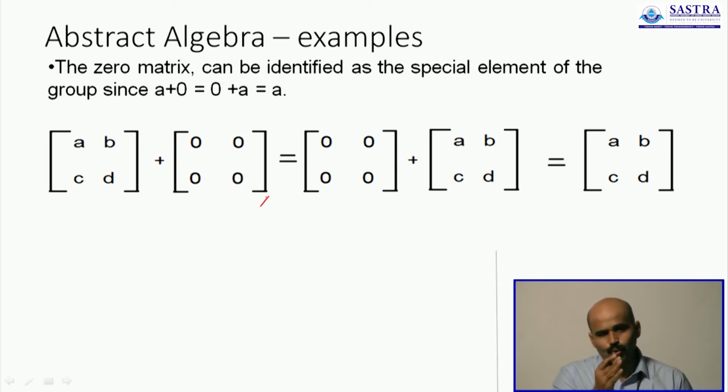So there are 2 rows and 2 columns, all of which are zeros, and then you will find that when addition happens, A, B, C, D with 0, 0, 0, 0, a 2 by 2 matrix filled up with zeros is going to return A, B, C, D again in any order possible, and therefore the 0 matrix, some textbooks also refer to this as the null matrix. This null matrix forms the identity element of the group.